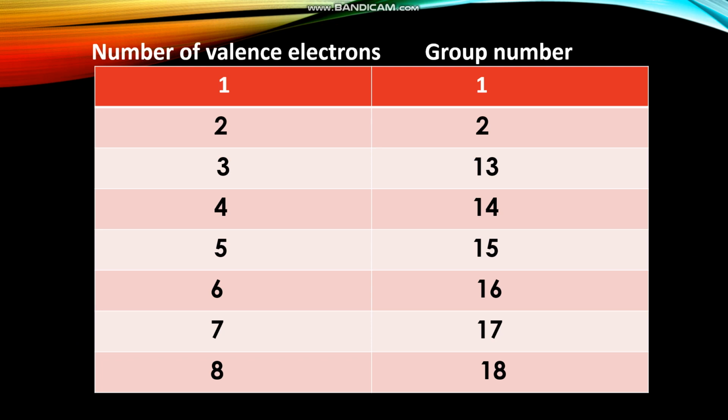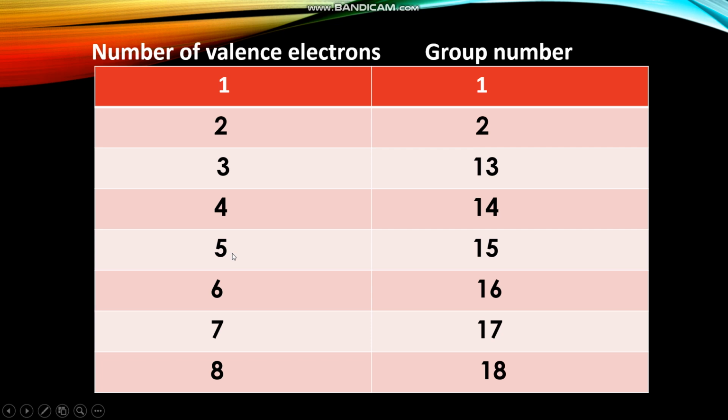So let us see the relation between number of valence electrons and group number. First group, all the elements have 1 valence electron. Second group, all the elements have 2 valence electrons. As I have told, we are not going to learn about the 3rd to 12th group in standard 10th. Next, we'll see the 13th group, all the elements have 3 valence electrons. 14th group, all the elements have 4 electrons in the outermost shell.